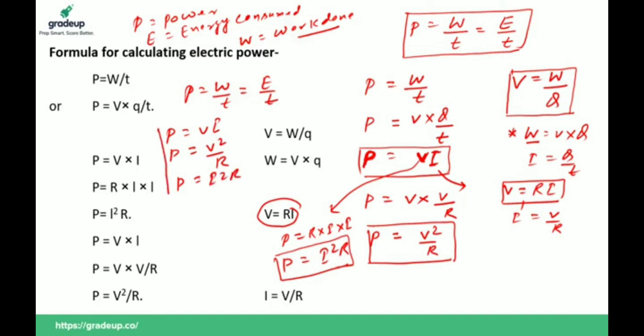Please remember, a question always comes from here. Suppose this is the question: which of the following is not a formula of power? Option number 1, option number 2, option number 3, and option number 4. P is equal to IR. What should be the right option? The question is, which of the following is not a formula of electric power?